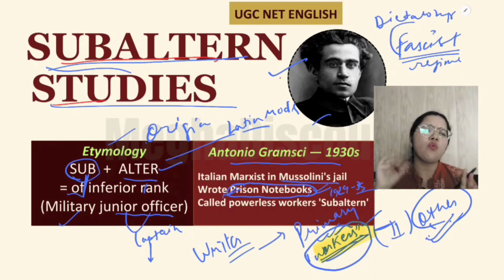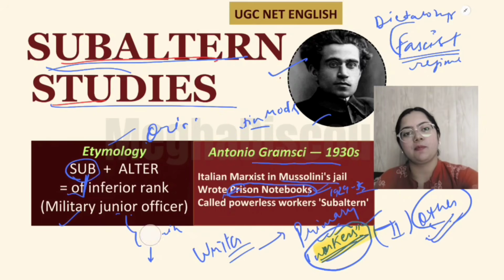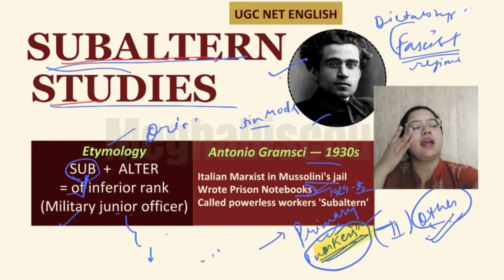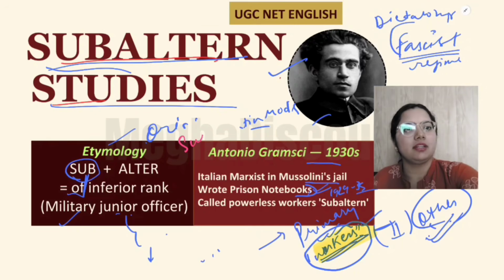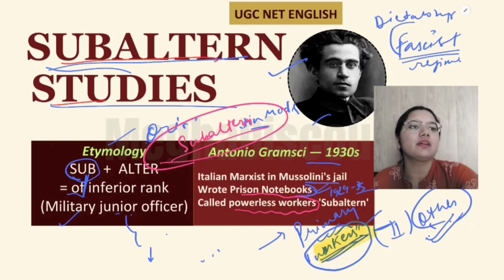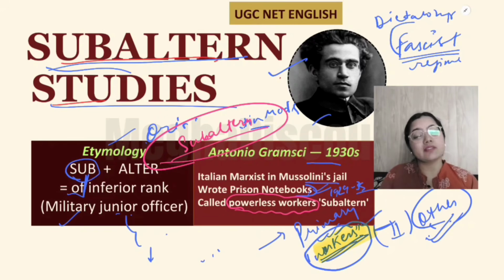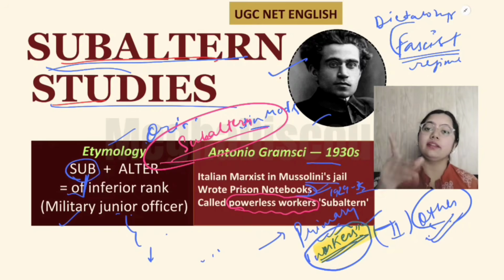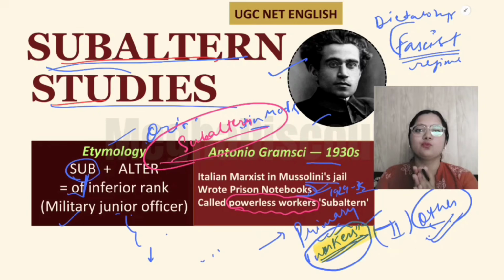So in order to avoid that situation, what did he do? He changed the entire word, and he wrote subaltern. He used the word subaltern. So from here this word comes. He called the powerless workers, the workers who do not have money, the proletariats, subaltern.